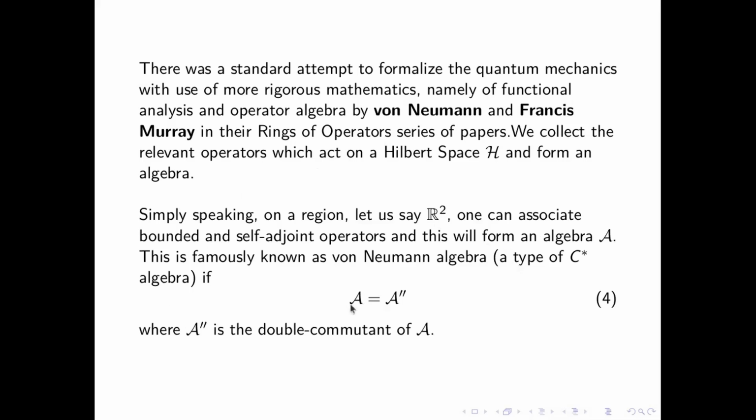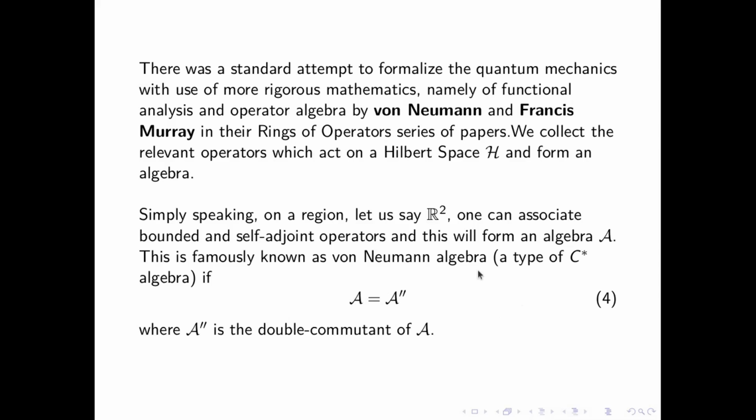And this will be called a von Neumann algebra if this is satisfied, where this is called the double commutant of K. If we just take a region in R squared, let's say a circle, and in one region you define A, the commutant will be A dash, and the commutant of that A dash will be the double commutant. So if this is satisfied, we call it a von Neumann algebra.